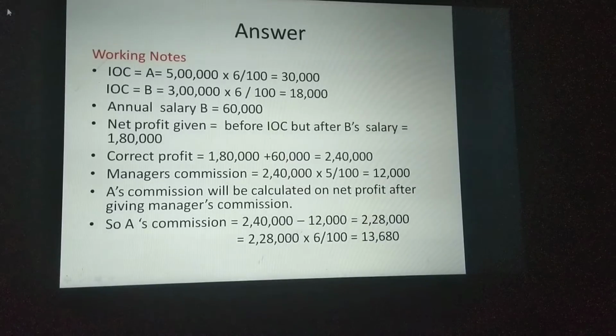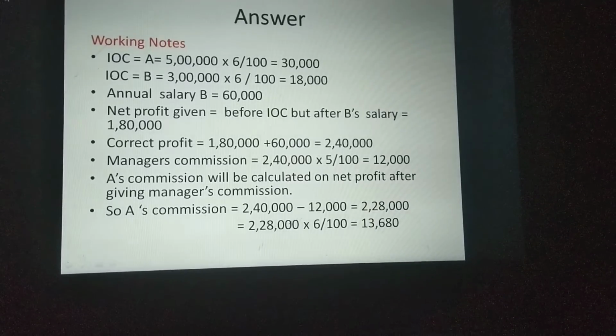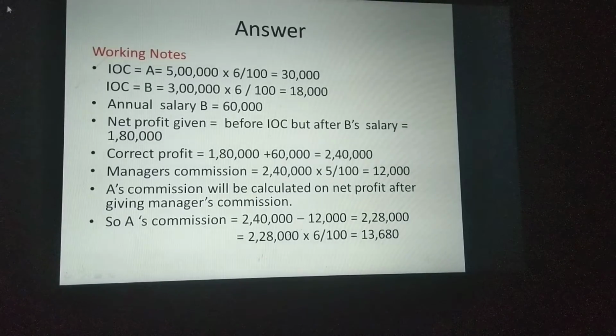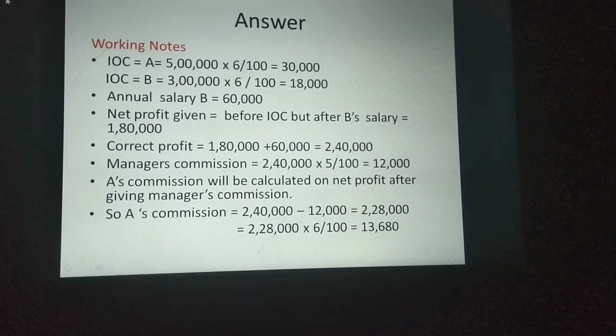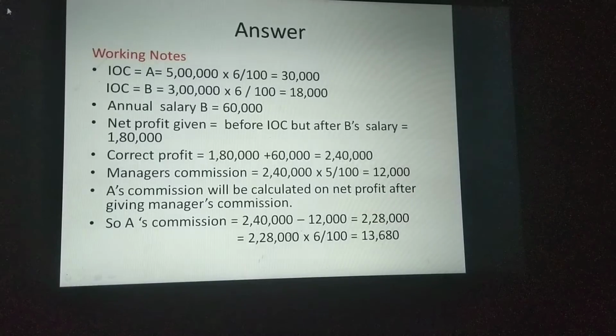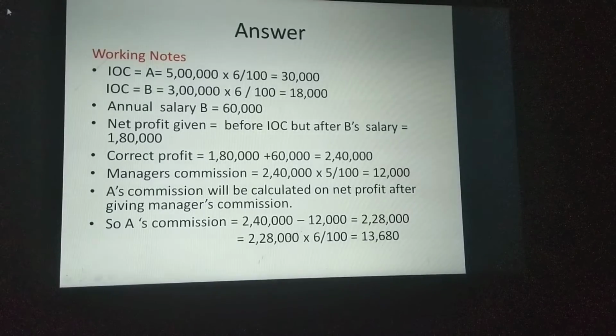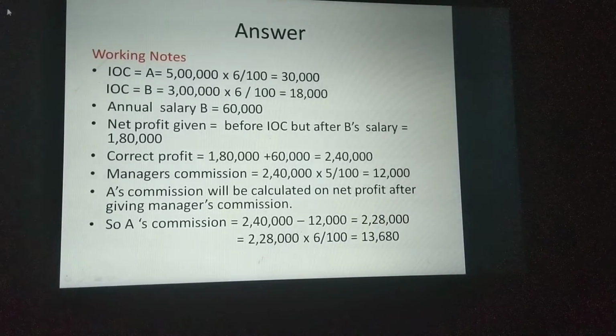Not on 1,80,000, because 1,80,000 is after B's salary. The manager will not agree if you give commission on 1,80,000 rupees, because the real profit is 2,40,000. So 2,40,000 you have to take and 5% is his commission. So it will come to 12,000.